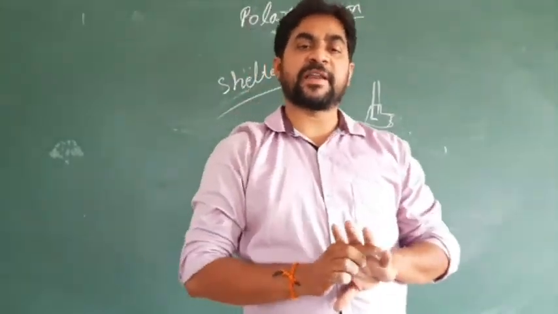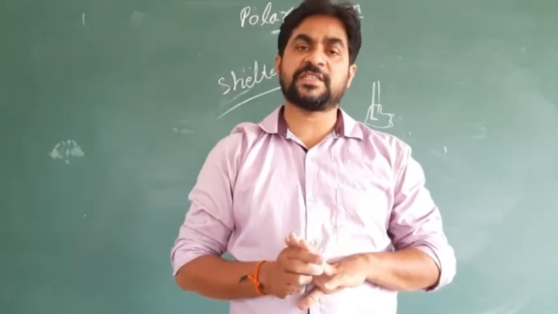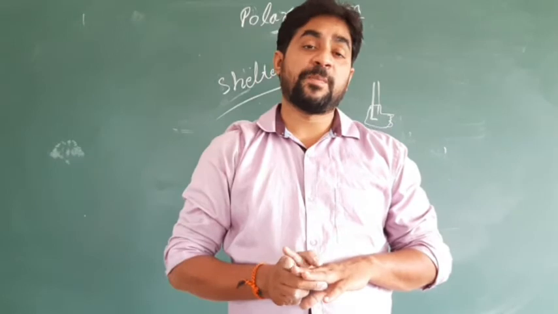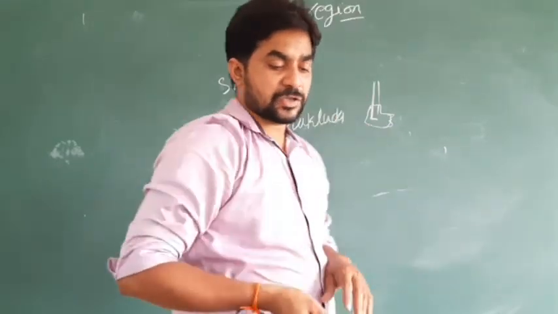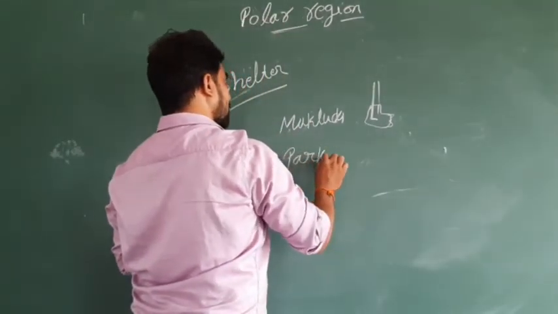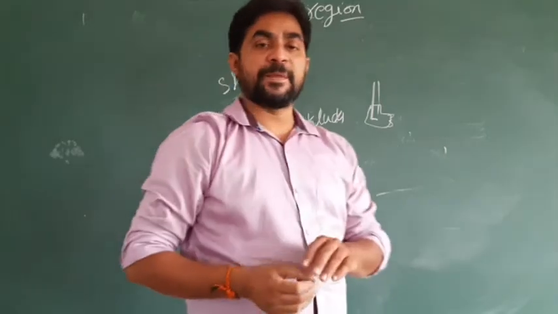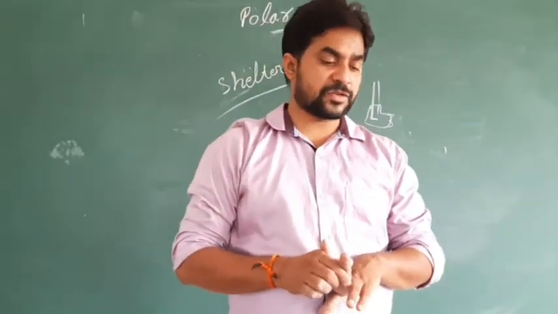It is compulsory to wear, because the weather conditions of the polar region are so difficult, extremely cold. For that purpose, they wear muklaks. And the next one is parkas. The male parka is the long one, and women also have parkas.